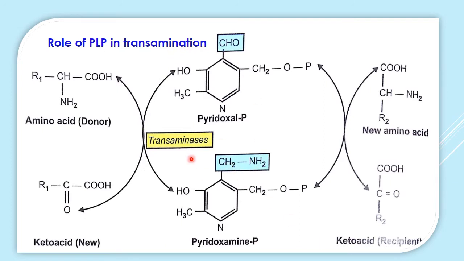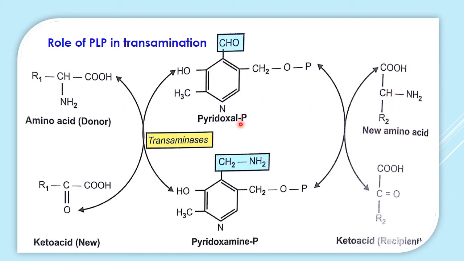Now you see the reaction, how it is taking place. The first amino acid, that is the donor amino acid, donates its amino group and is converted into a new keto acid, and the amino group is transferred to this PLP, and then PLP is converted into pyridoxamine in this way, and this amino group is then transferred to a new keto acid, which receives it and gets converted into a new amino acid.